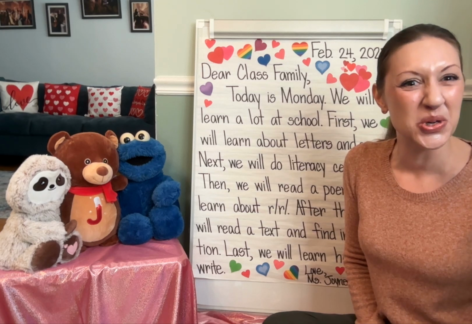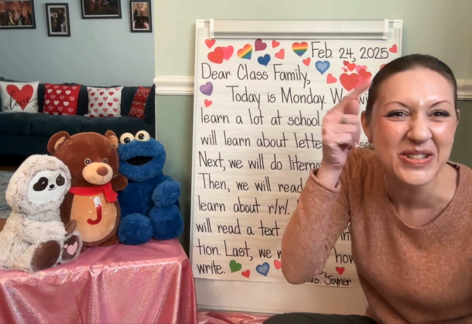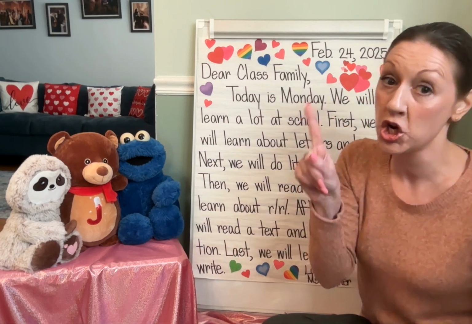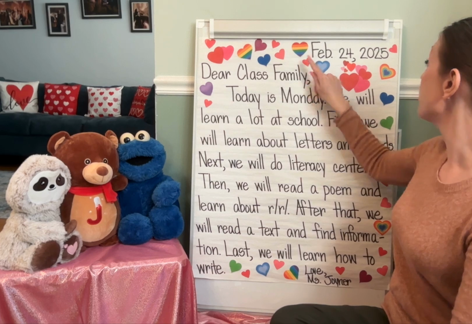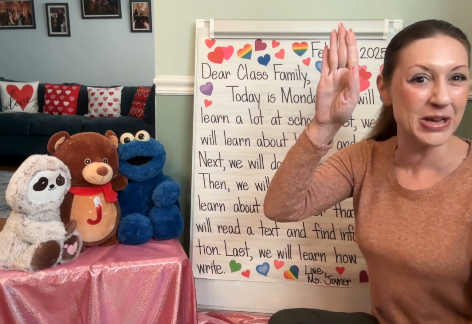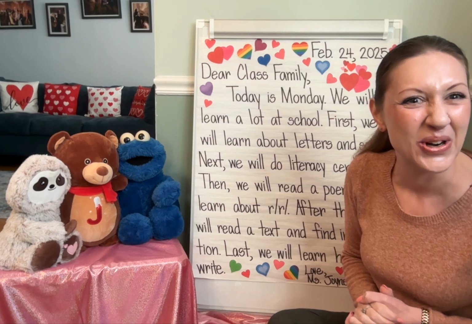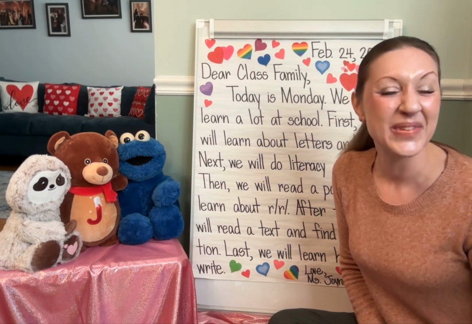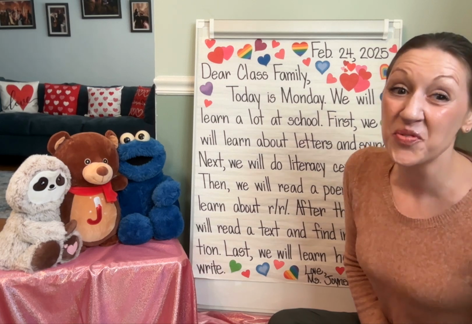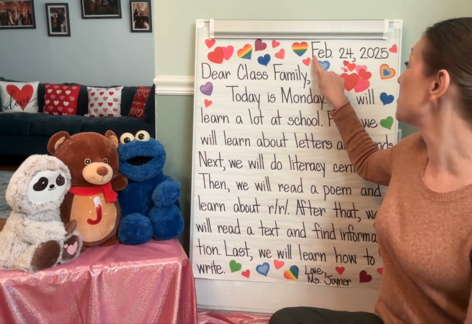Remember, that's what good readers do. They reread. They do this so their brain can understand the words on the page. Use your finger to point. Start in the top right-hand corner with the date. I notice the month is spelled with the capital letter F, then E-B, period. What does that abbreviation stand for? We'll say the name of the month out loud. If you said February, you're right. Great job. Notice the capital letter F to start.